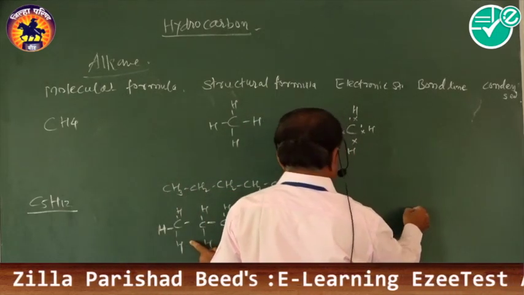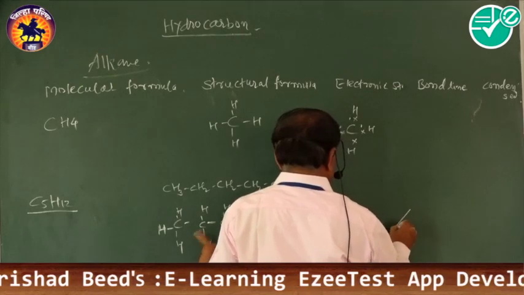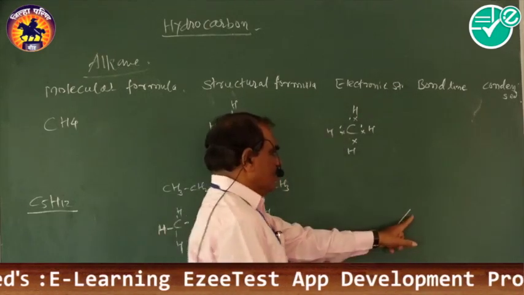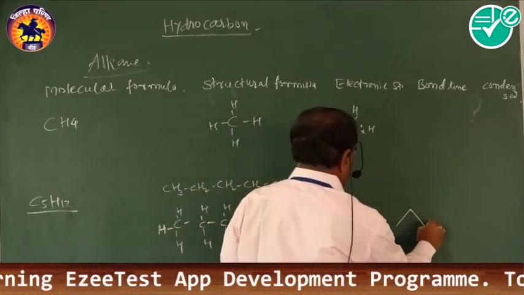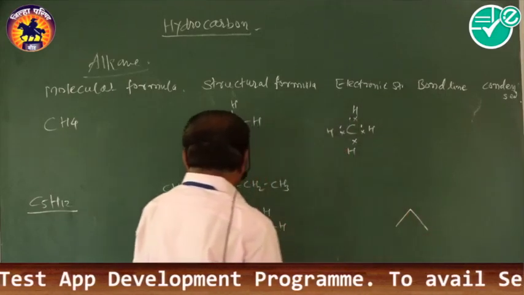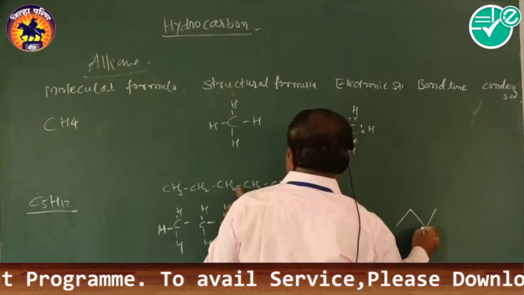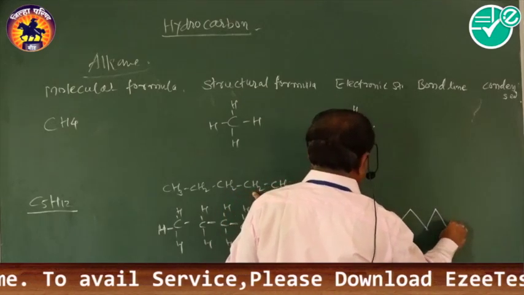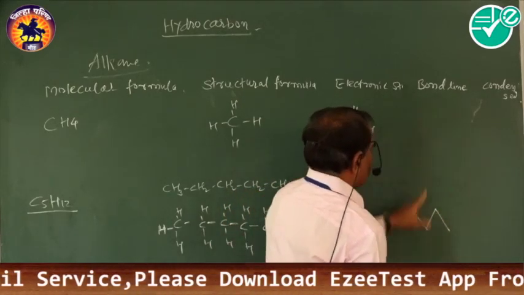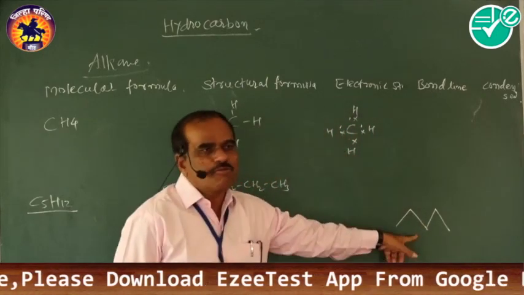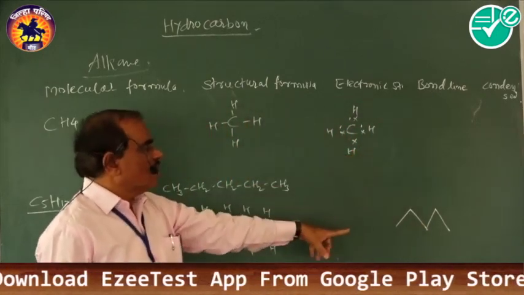Here the terminal is a methyl group, then the joint is a CH2 group, that is CH3 CH2, then again a joint is CH2, then again a joint is CH2, and the terminal CH3. That is the bond line formula of pentane.